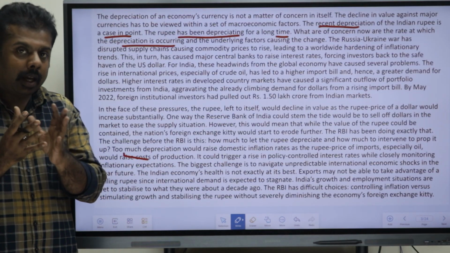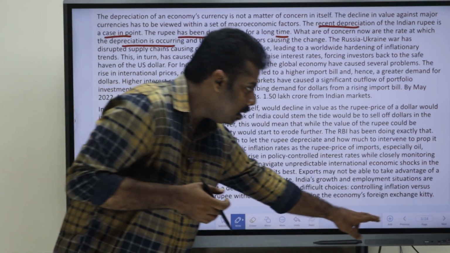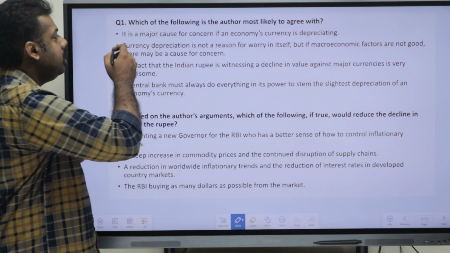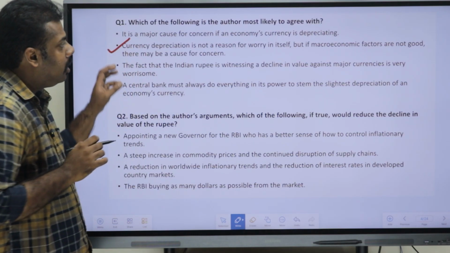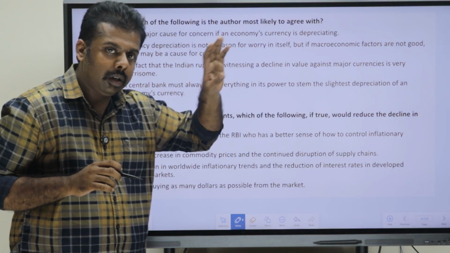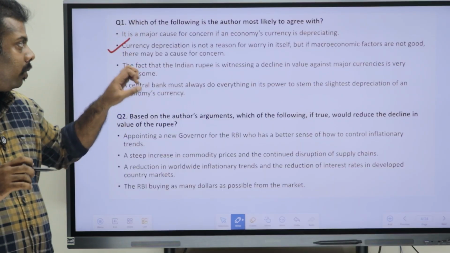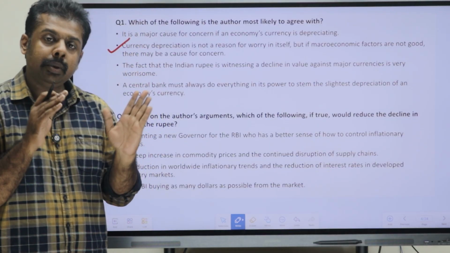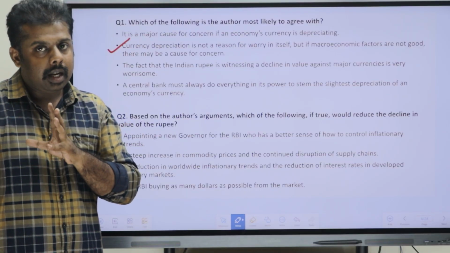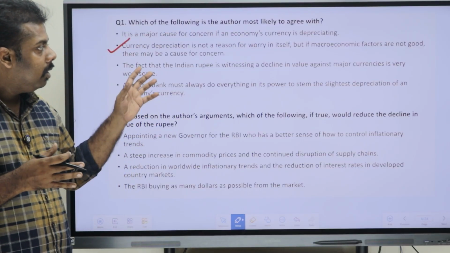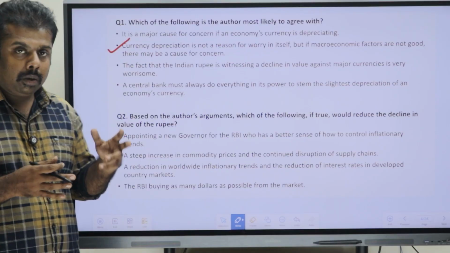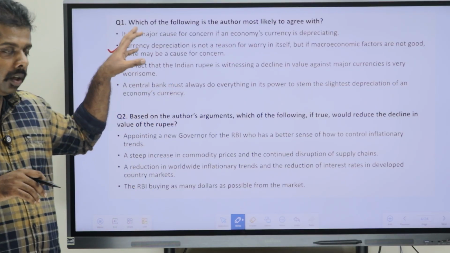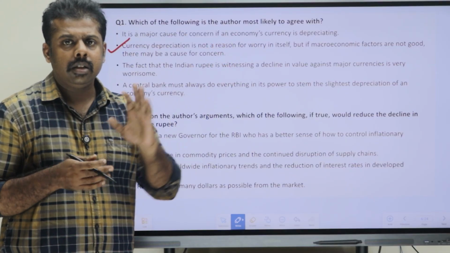So, second point, as we just discussed in the first question, we can mark the answer as the second option, because this is the point which the author has to agree with. He has already said that depreciation is a concern, but not a large concern. But if the macroeconomic factors are not good, then it is also a cause of concern. So the second point is the one we can place in this question.